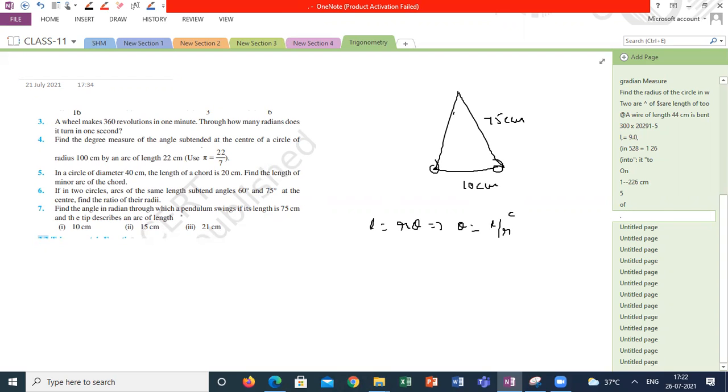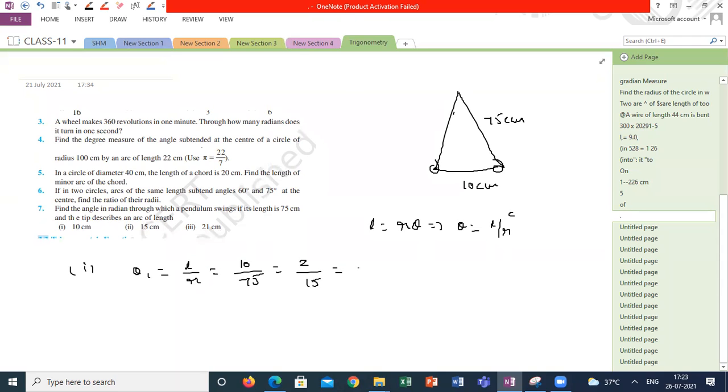He's asking the radian measure. So what is the first question answer? Theta 1 is equal to how much? 75 by 10? Sir, isn't it 10 by 75? Yes, it's 10 by 75. Theta is equal to L by R. L is 10, R is fixed here. 10 by 75 is 2 by 15.